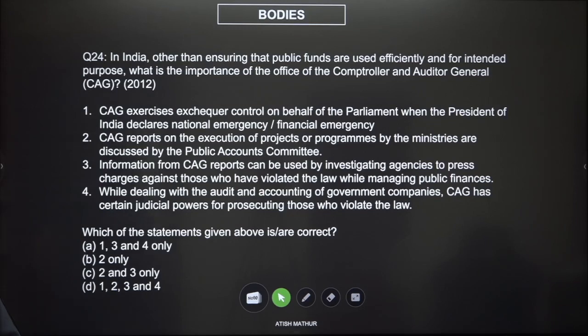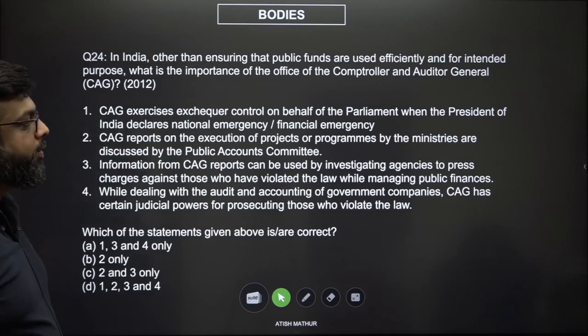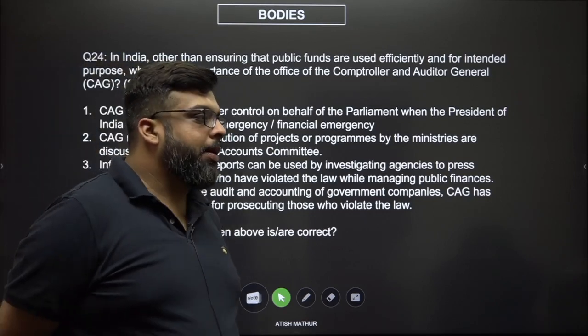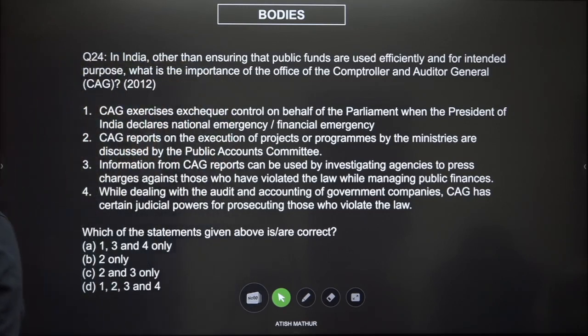Information from CAG reports can be used by investigating agencies to press charges against those who have violated the law while managing public finances. While dealing with audit and accounting of government companies, CAG has certain judicial powers. CAG has certain judicial powers for prosecuting those who violate the law.